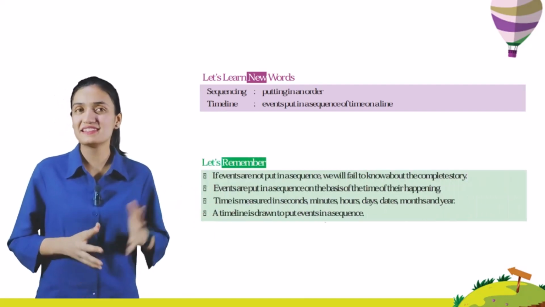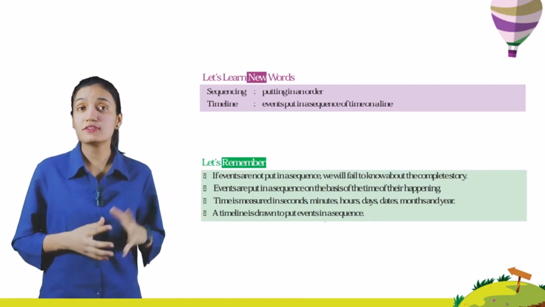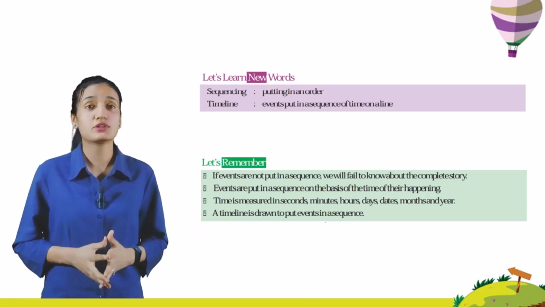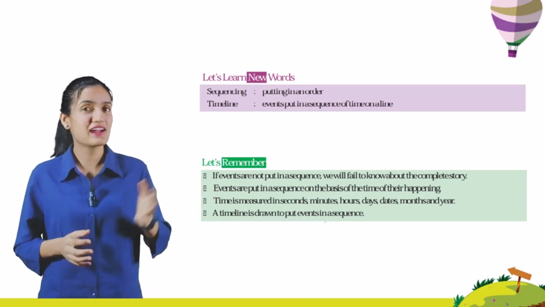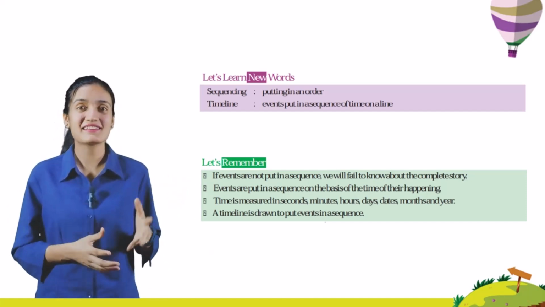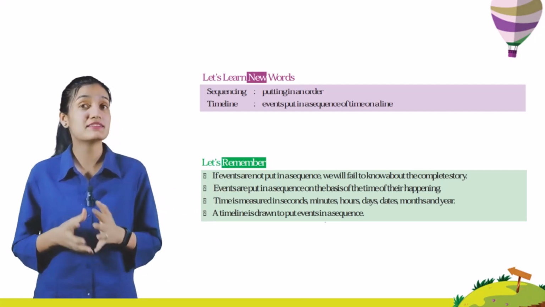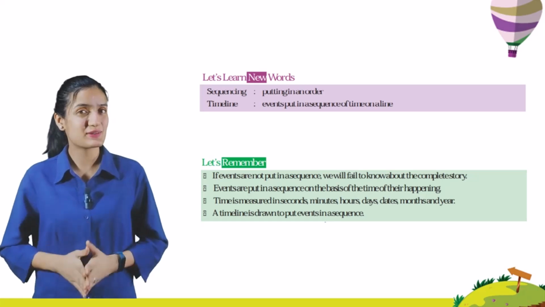Now kids, let's remember, if events are not put in a sequence, we will fail to know about the complete story. Events are put in a sequence on the basis of the time of their happening. Time is measured in seconds, minutes, hours, days, dates, months, and years. A timeline is drawn to put events in a sequence.